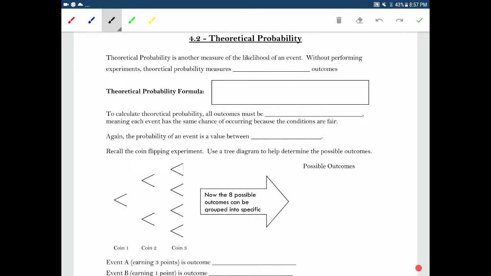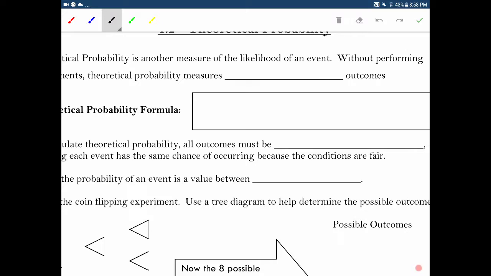Hey guys, today we're going to take a look at theoretical probability. So theoretical probability is another measure of the likelihood of an event, but this time, unlike experimental probability, we're not going to perform any experiments. We're just going to base it on math. So theoretical probability measures possible outcomes.